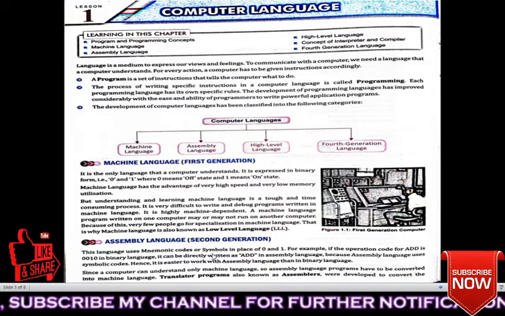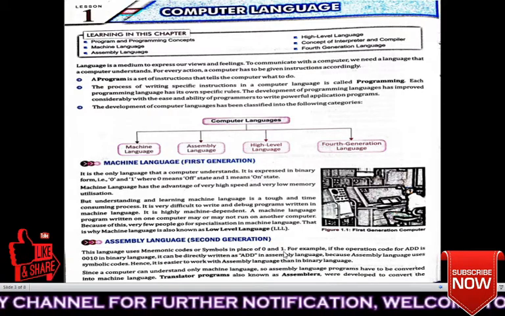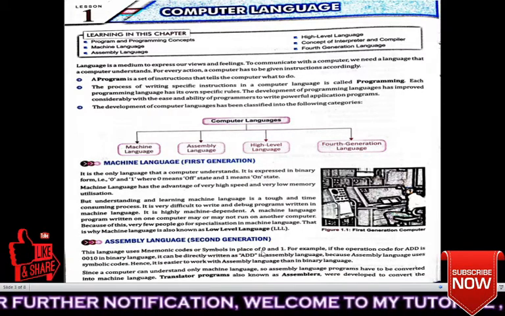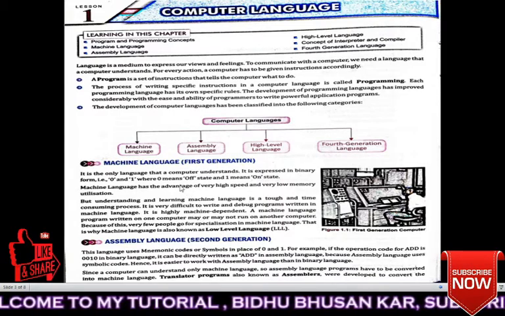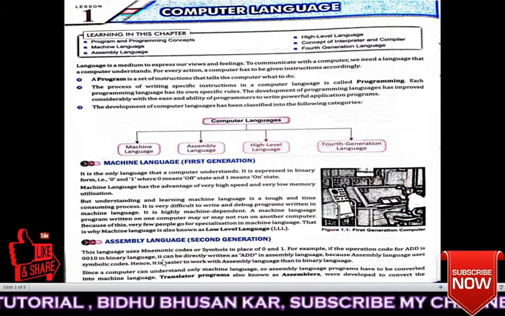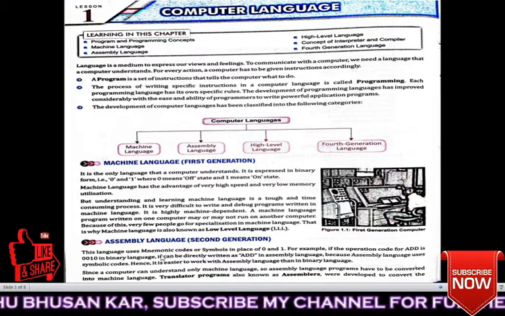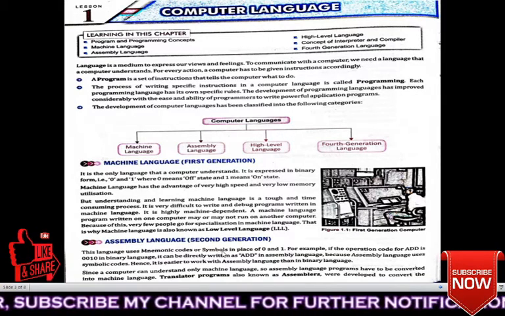Mnemonic codes or symbols are used in place of 0 and 1. So what is used in machine language? 0 and 1. But here in assembly language, what is used? Mnemonic codes or symbols are used.